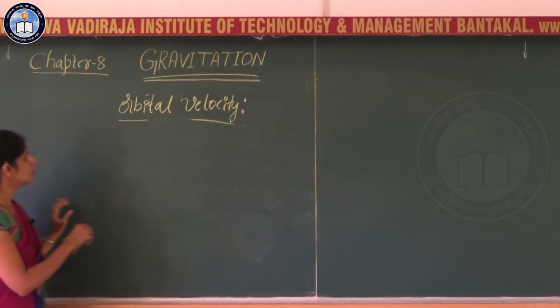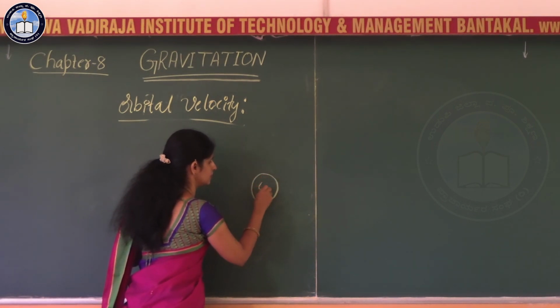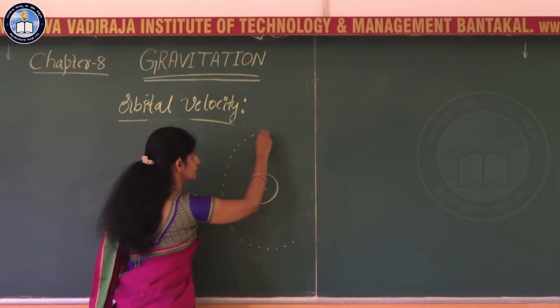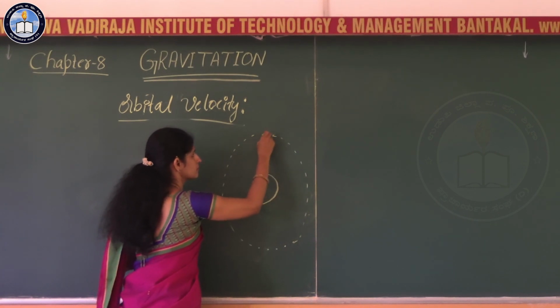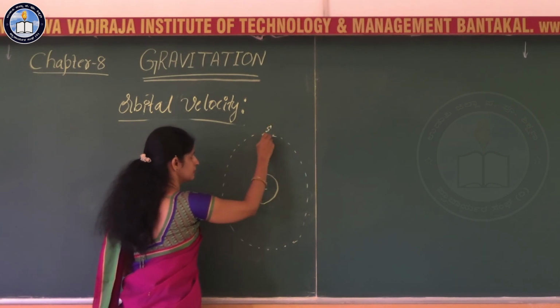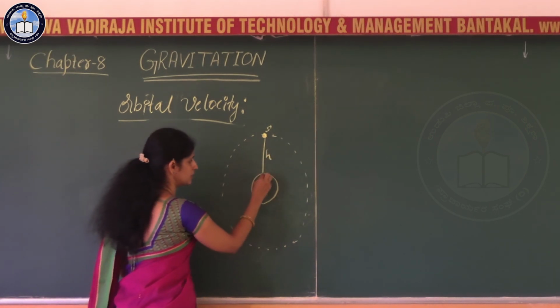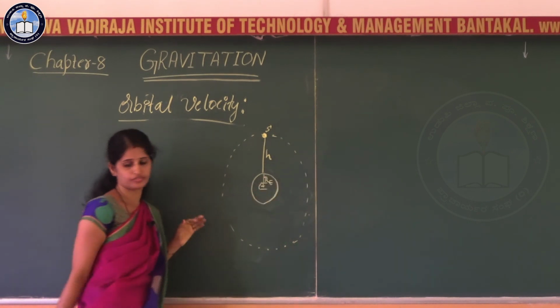So for that, consider a figure here, that is, this is the earth and this is one of the orbits around the earth where the satellite S is at a height h from the surface of the earth. Let RE be the radius of the earth.